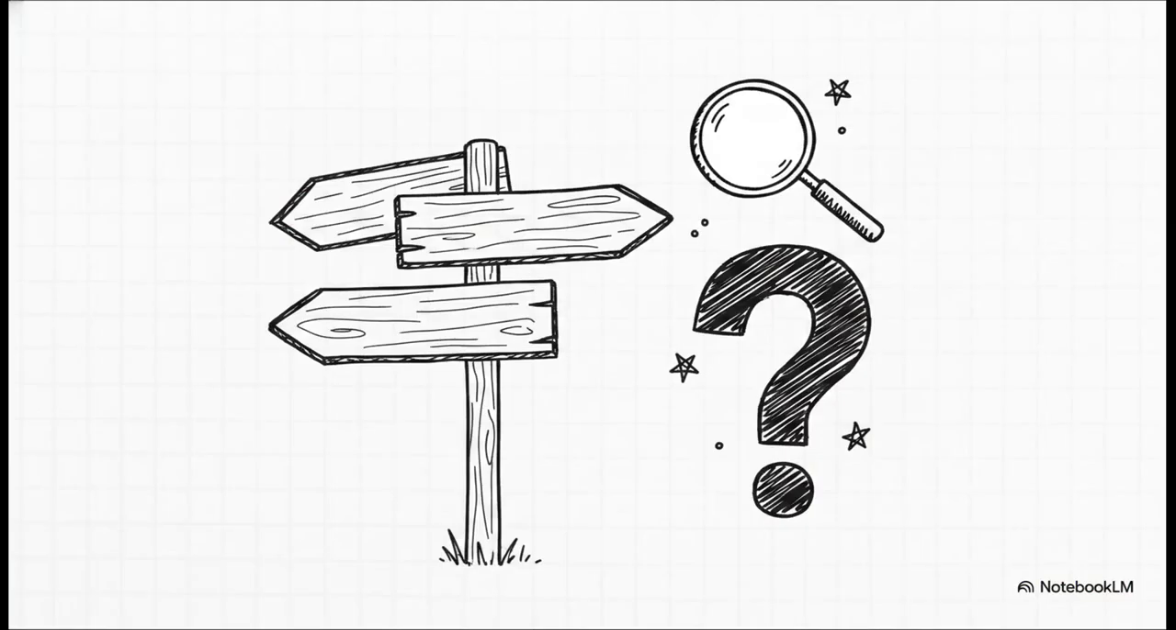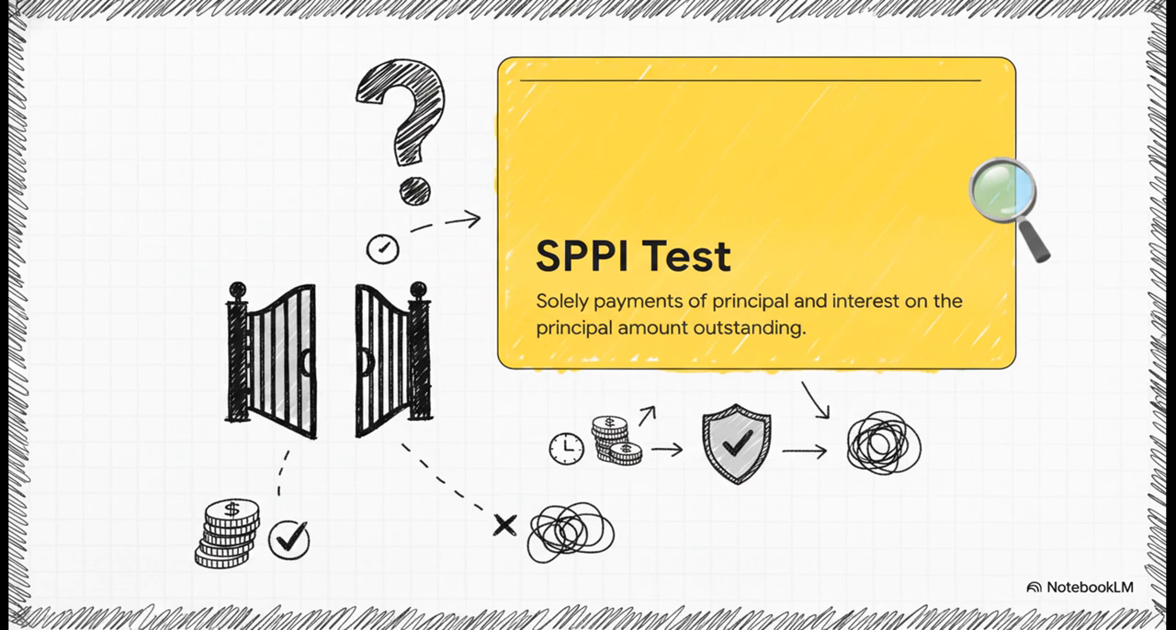To solve this, we have to look at the rule book. Paragraph 5.2.1 of Ind AS 109 deals with financial instruments. It tells us that after initial recognition, a company has to measure a financial asset in one of three ways. Path 1 is amortized cost. Path 2 is fair value through other comprehensive income, or FVOCI. And Path 3 is fair value through profit and loss, which we call FVTPL. So how on earth do we choose? Well, the gatekeeper to those paths is what we call the SPPI test, found in paragraph 4.1.2.